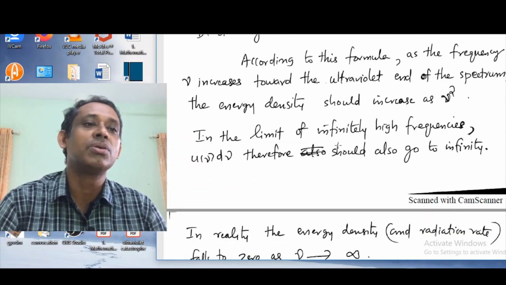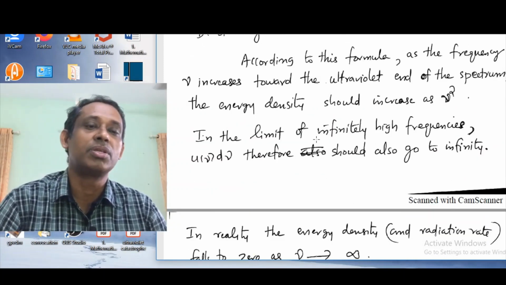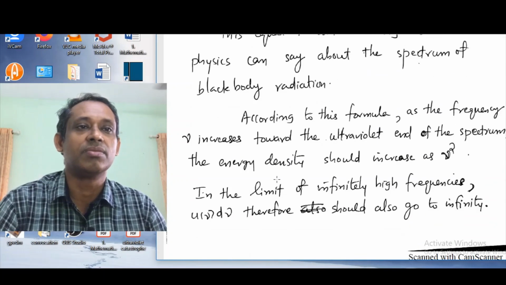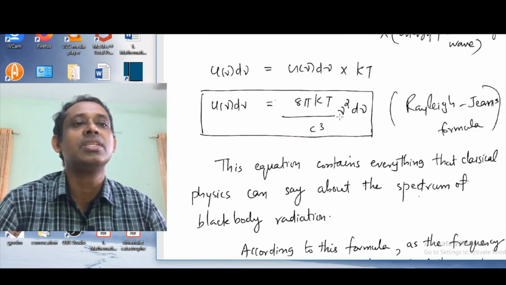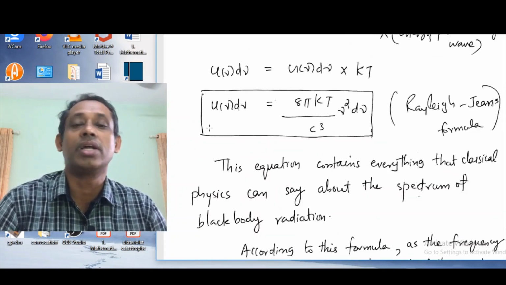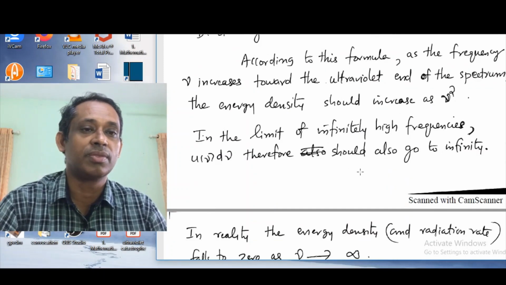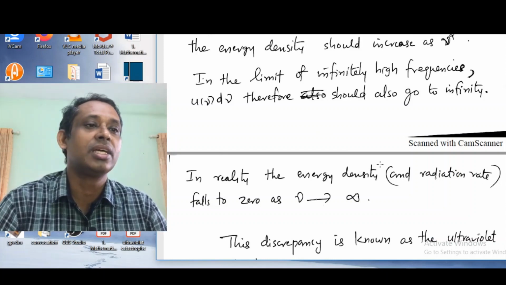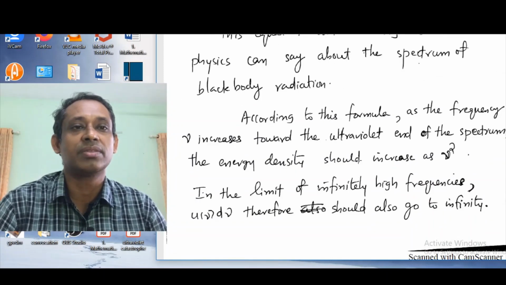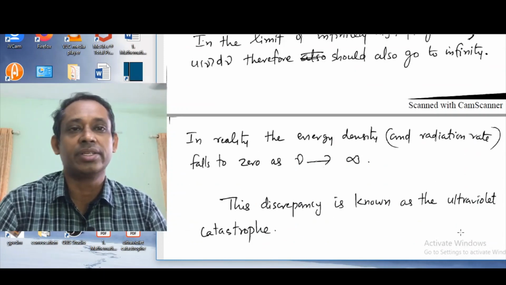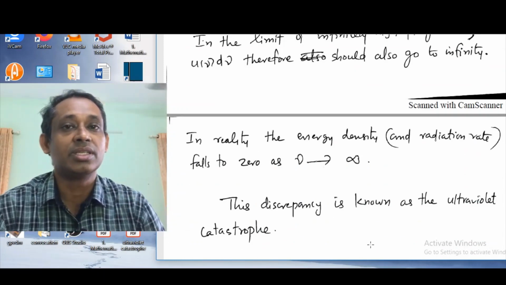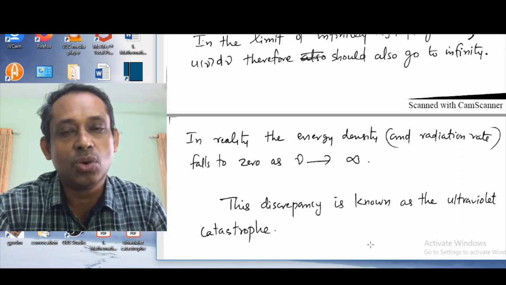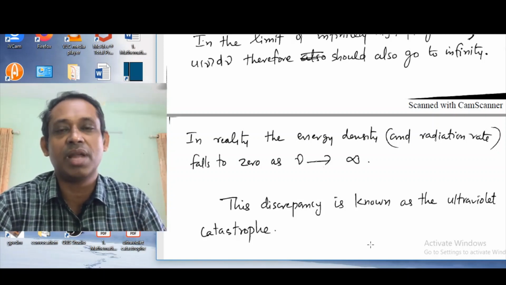And in the limit of high frequencies, u of nu d nu should also go to infinity. But in reality, what happens? The energy density and the radiation rate: the sample of the radiation inside the cavity is coming out through the hole, so that is being radiated, that is the blackbody radiation.